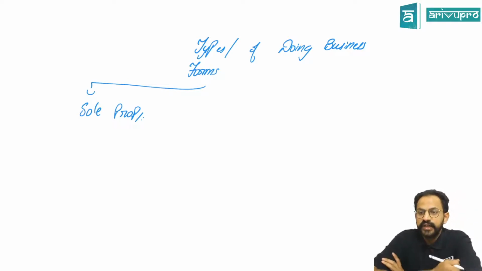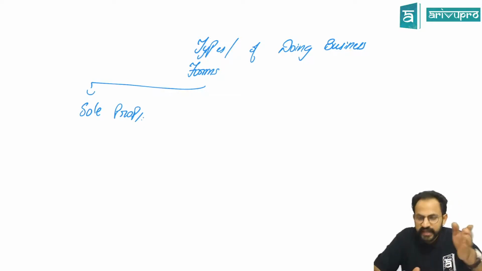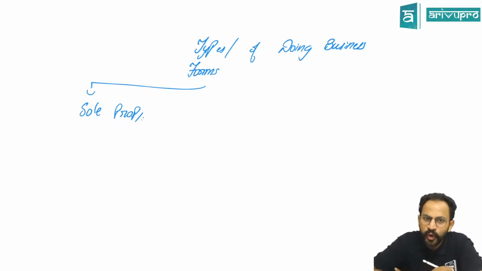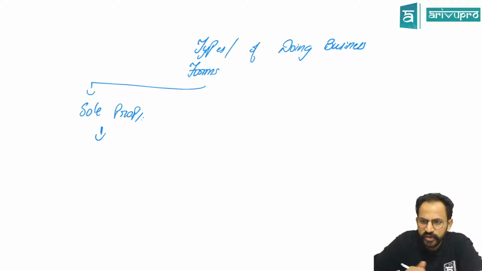Meaning, sir, if you are doing a business, you need not maintain a different account. You can continue in your own account. Your business is not different and the person is not different. Both are one and the same. This is what you were studying from your first PU, sole proprietor. Examples for this, sir, are all the small shops you see. Your day-to-day shops, the tea or chai wala, all those things are sole proprietorship.